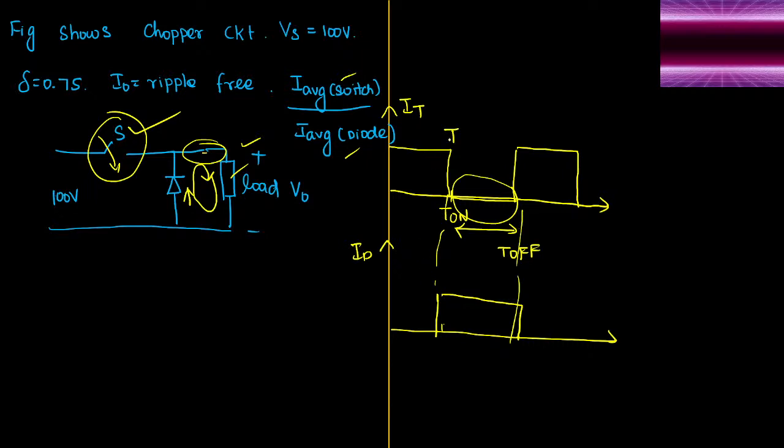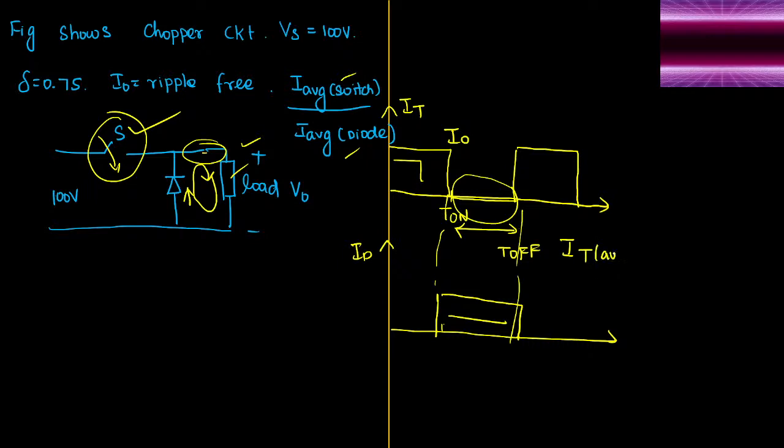But this current is generally called the output current I0. How is it going? First half it is going through the switch, second half it is going through the diode. Again switch, again diode. This is the continuation. Now it's not a big deal to deal with the value of output current through the thyristor.